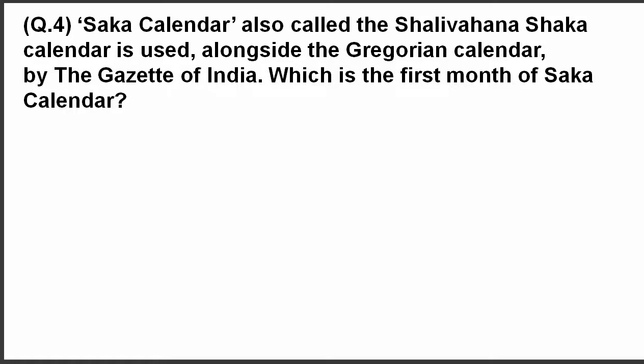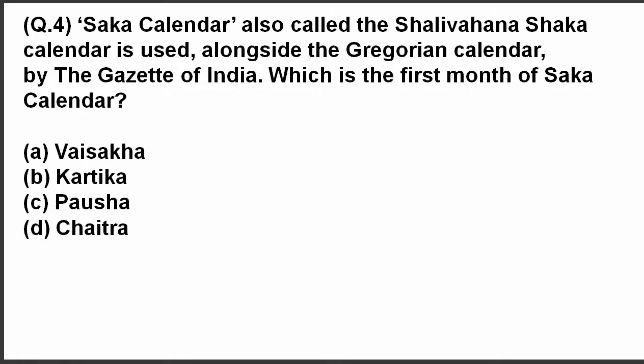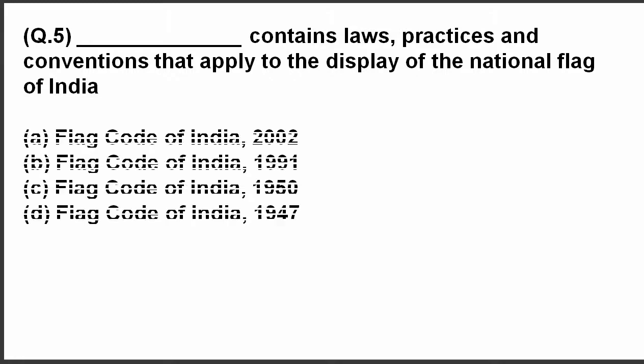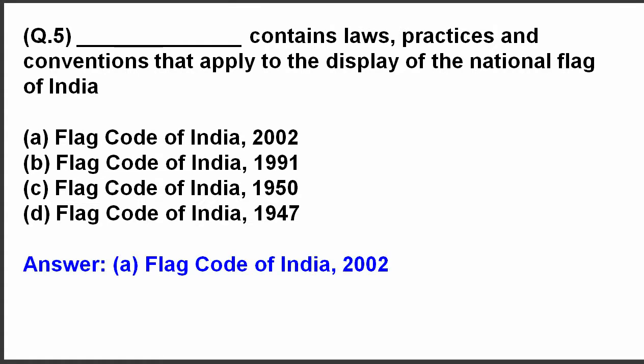Question 4. Saka calendar, also called the Shalivahana Shaka calendar, is used alongside the Gregorian calendar by the Gazette of India. Which is the first month of Saka calendar? The answer is Chaitra. Question 5. Dash contains laws, practices and conventions that apply to the display of the national flag of India. Here are the options. The correct answer is Flag Code of India 2002.